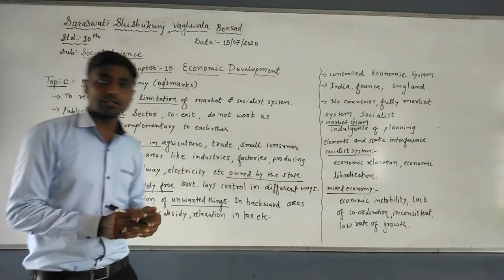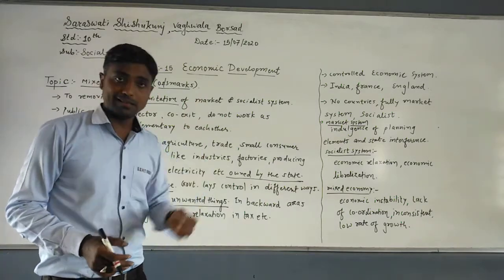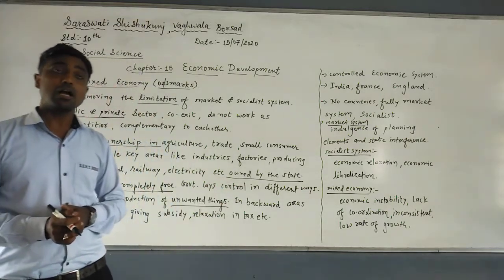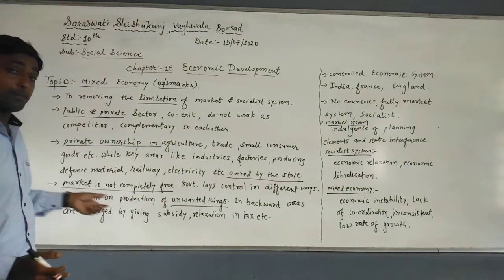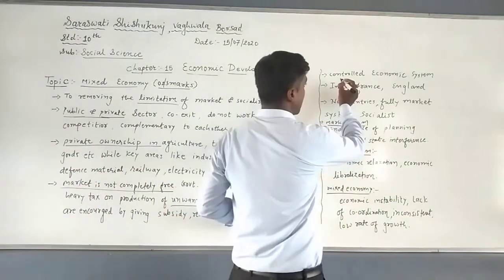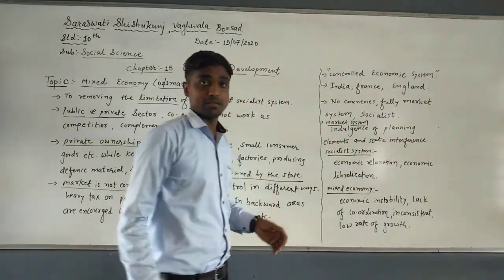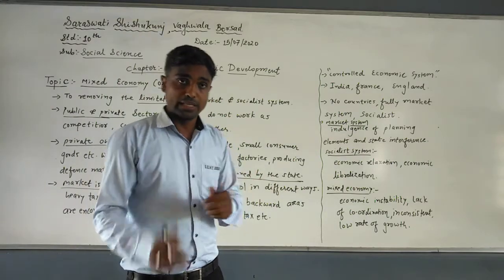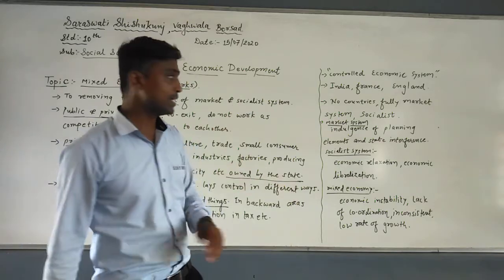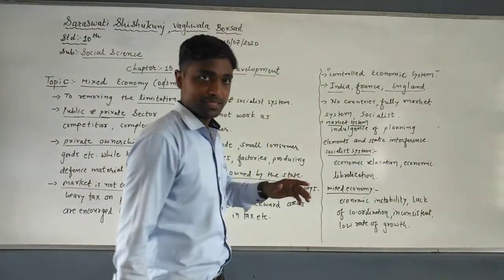It means in the agriculture area, governments provide subsidies to purchase agricultural tools like tractor, thresher, etc. The farmers do not pay the high taxes which are paid by persons using luxurious commodities. Now, controlled economic system is another name for mixed economy. Why? Because here the economy is controlled. There isn't freedom for both sides, meaning the private or public sector. India, France and England, these three countries have followed this system, and that is why they have developed with steady progress.